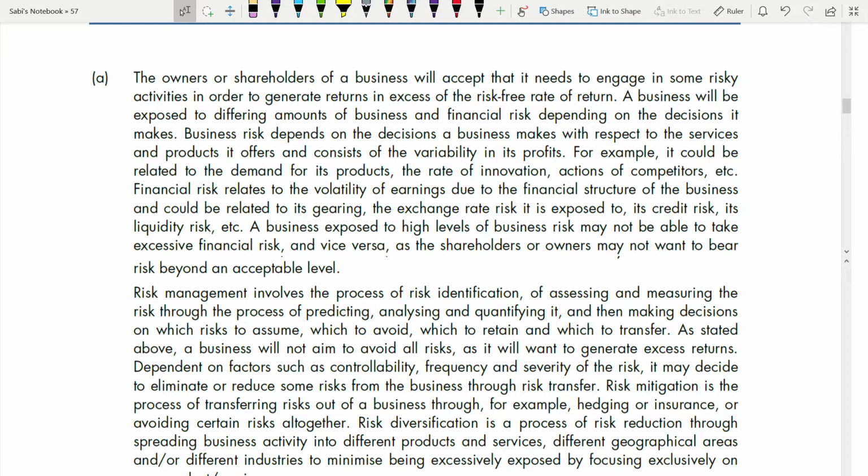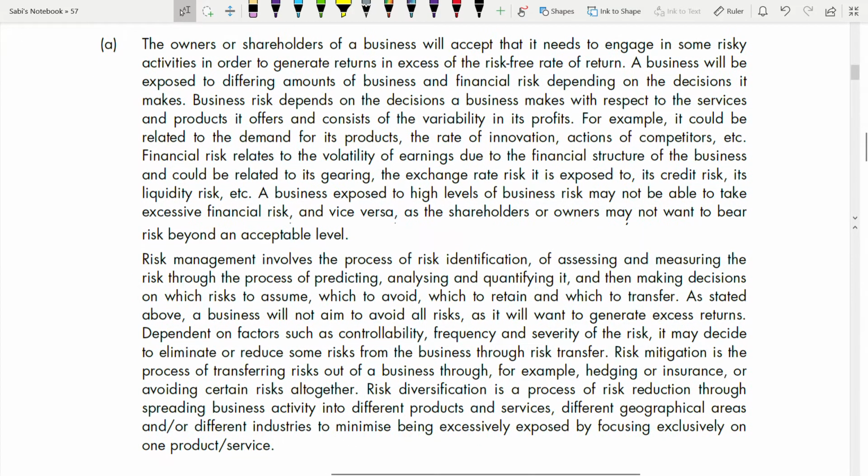So, part A, we were supposed to discuss the business and the financial risk and also risk mitigation and risk diversification. It's for 6 marks, 3 marks for business and financial risk, 3 marks for mitigation and diversification. So it is in two paragraphs as you see, right? This talks about business and financial risk.